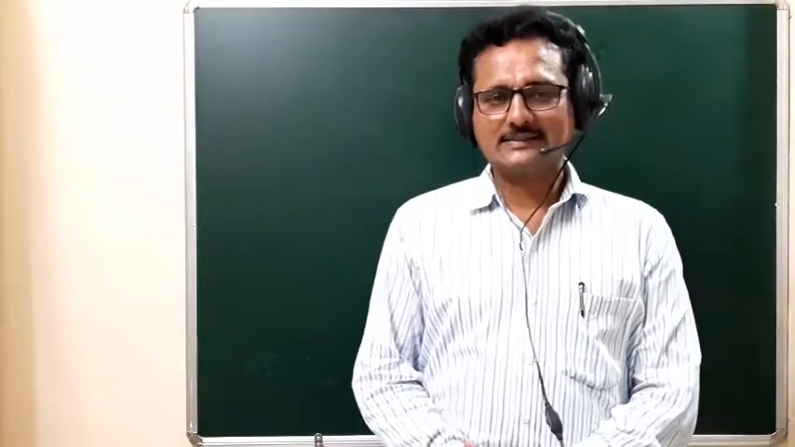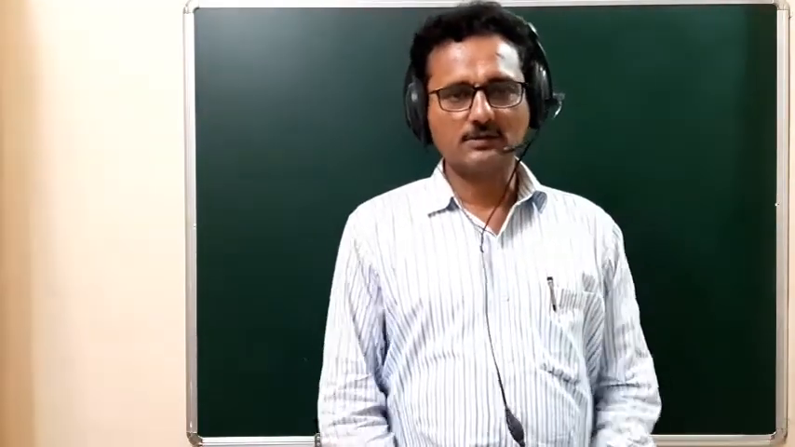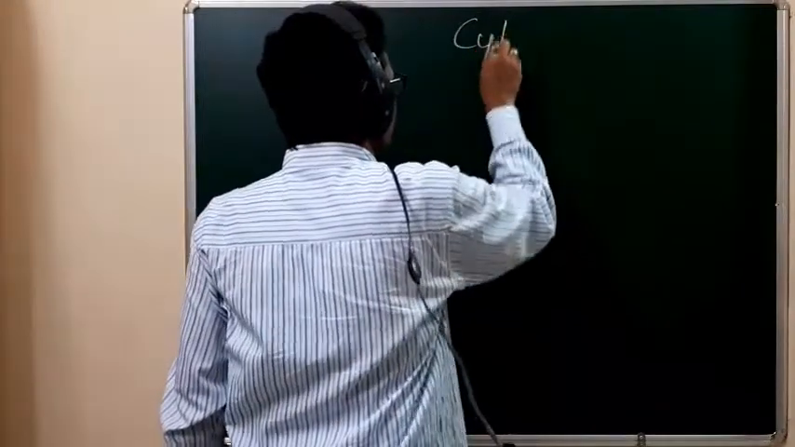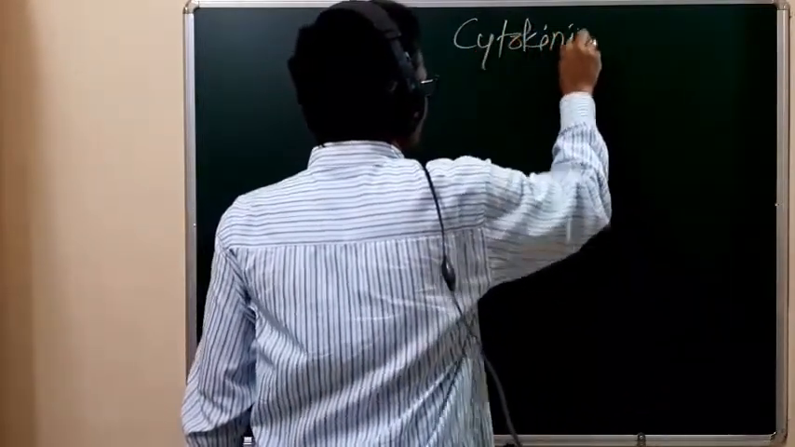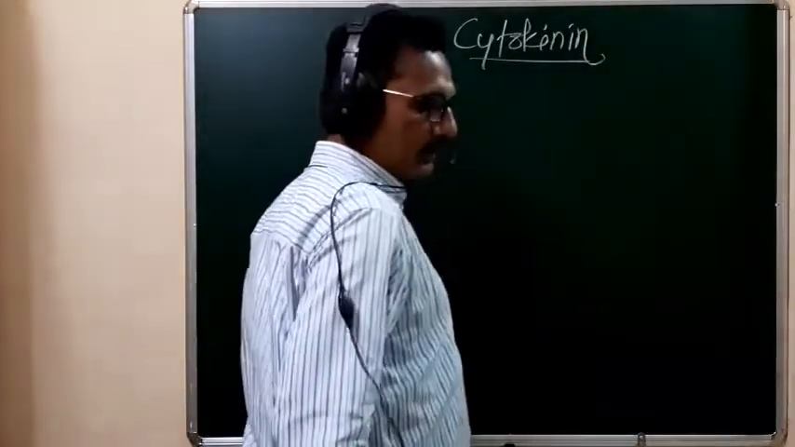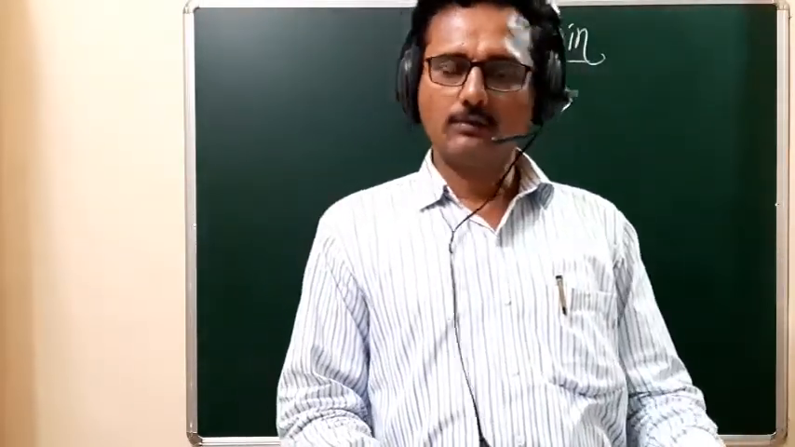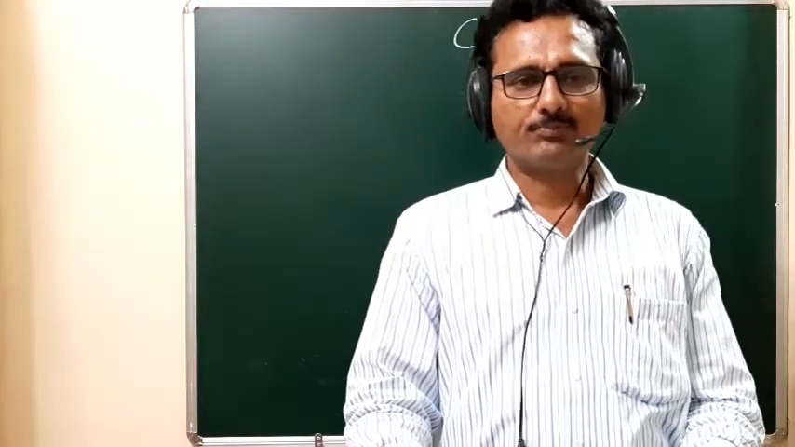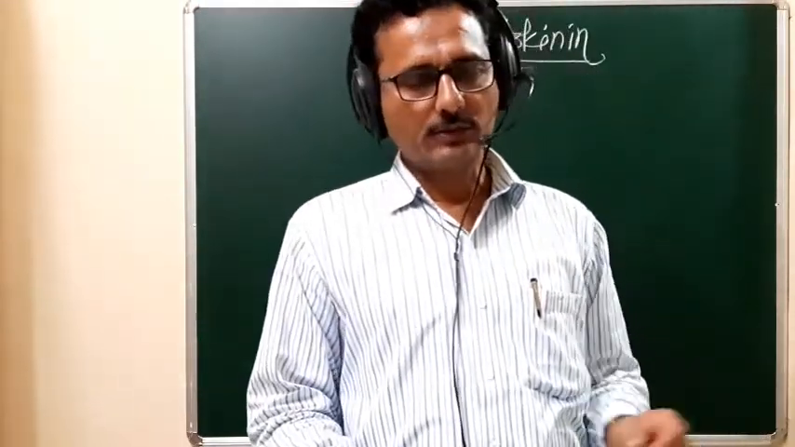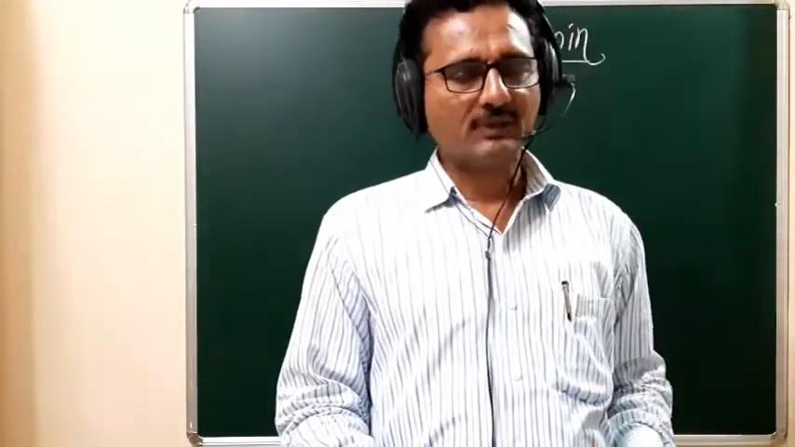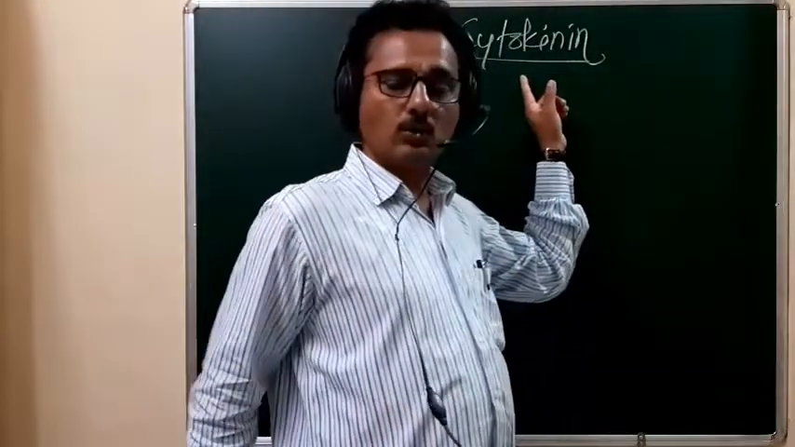In today's CET lecture, we are going to solve the questions based on the growth regulator. That growth regulator is cytokinin. Students, in the previous lecture, we discussed auxin and gibberellin, and also solved the questions based on those. So today, in this lecture, we are going to solve the questions based on the third growth regulator.